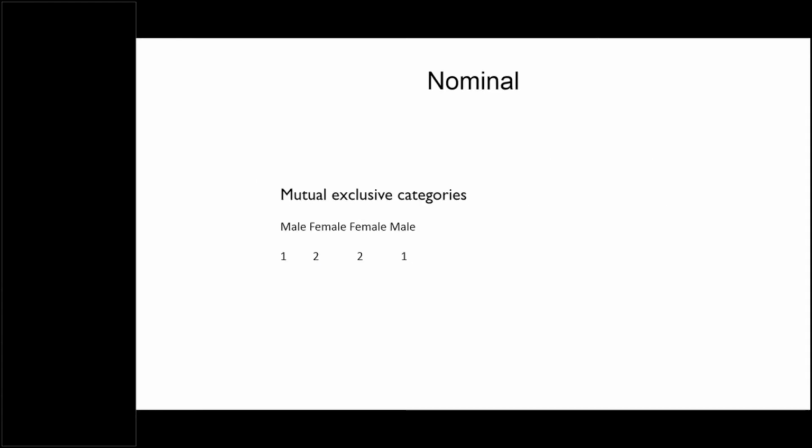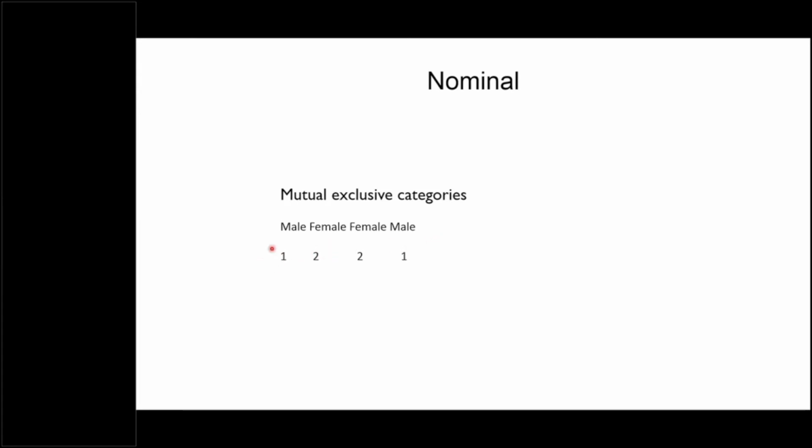Here, suppose I'm collecting data like male, female, female, male, and I'm coding these by 1 and 2, 2 and 1. So here you can see that 1 is for male, 2 is for female, 2 is for female, 1 is for male, and this is how I'm collecting the patients of COVID-19.